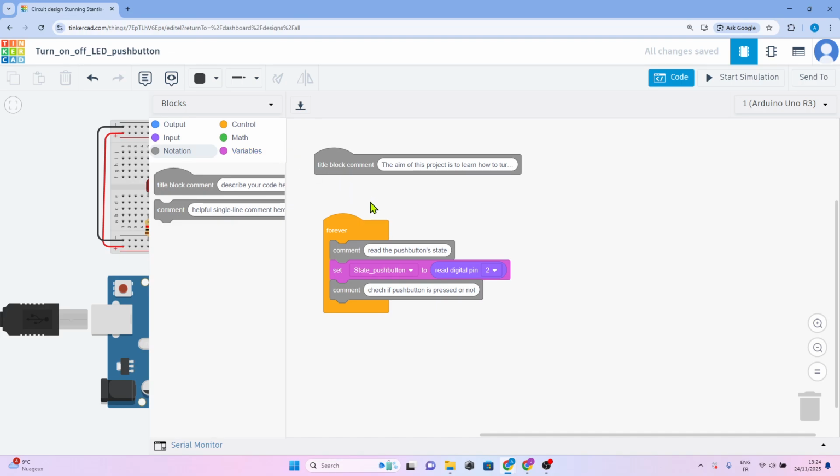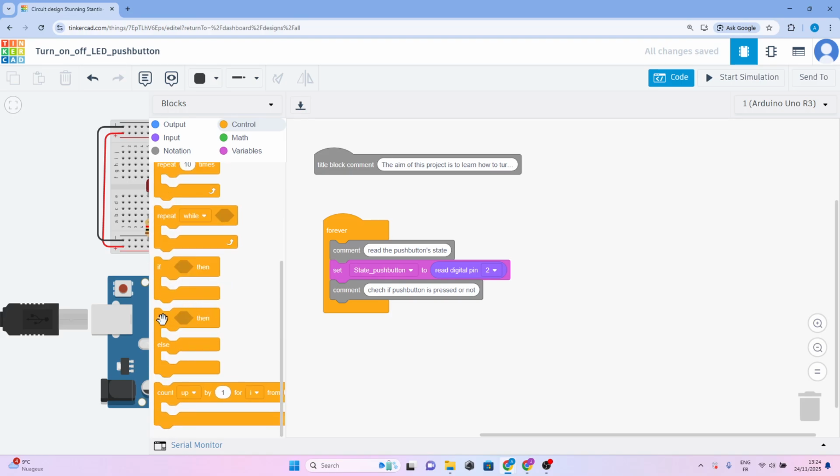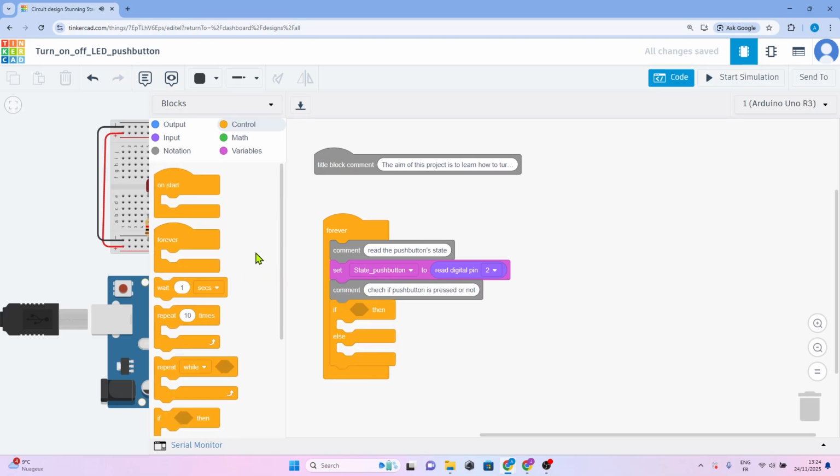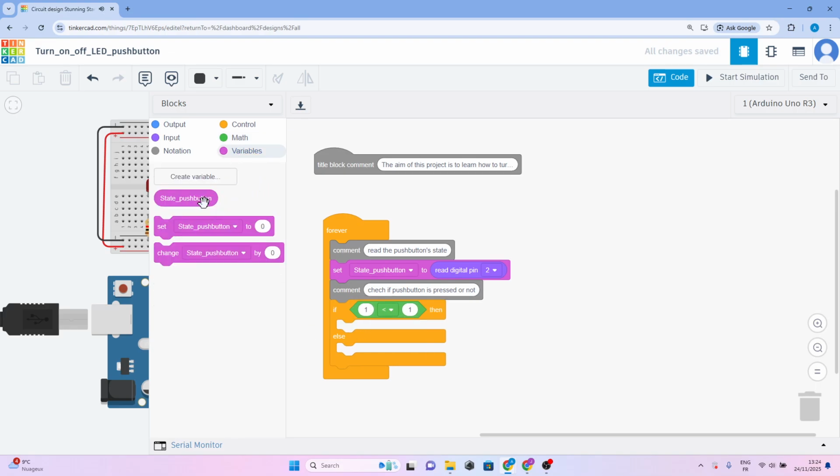The next thing that we're going to do is to add a condition, an if else statement. As I told you, we're going to make a comparison. When the state of the push button is equal to high or is equal to low, so add a math control. We're going to read the button state.